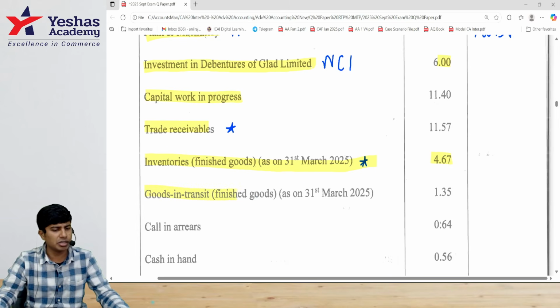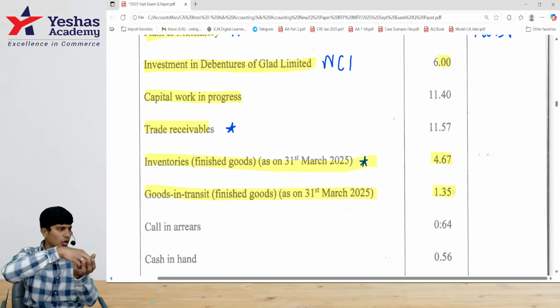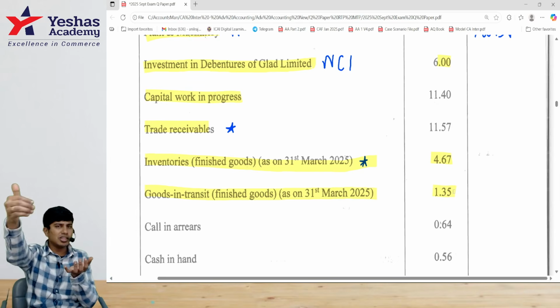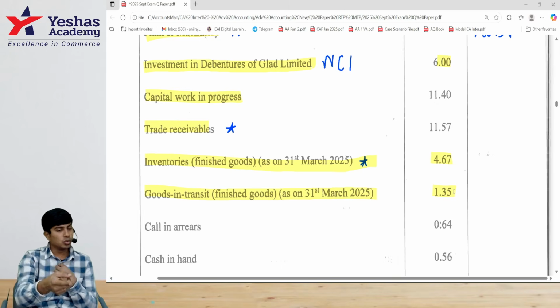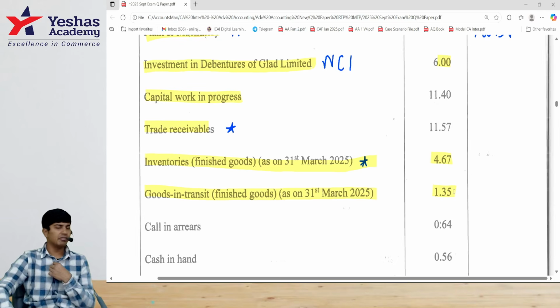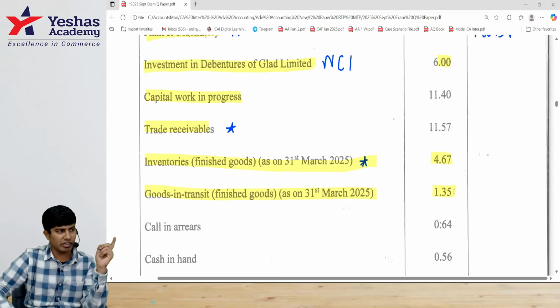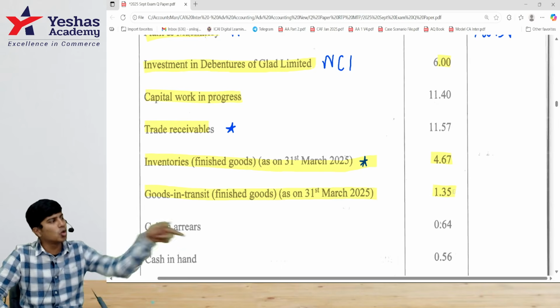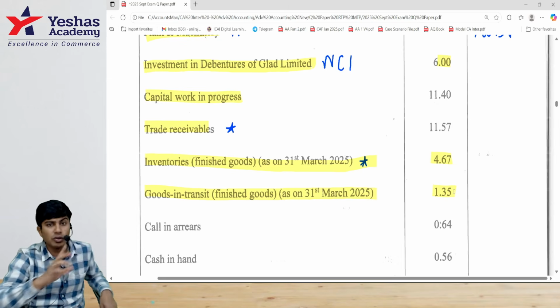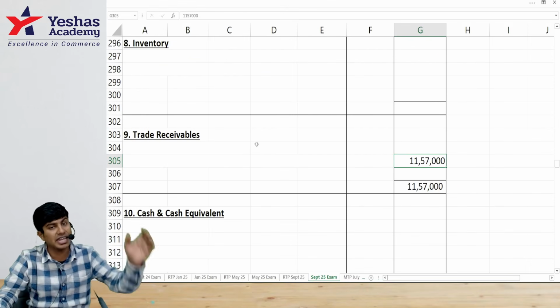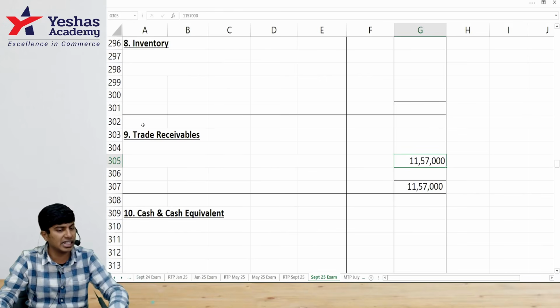And goods in transit, 1 lakh 35. Some goods are inside our godown, some goods are on the way. On the way means it will be almost received. Both are my inventory only. But goods in transit should be disclosed separately. Why? In the balance sheet, that 1,35,000 inventory will be there. In godown, it will not be there. Why? It's still on the way. So we have to disclose separately how much stock is in hand, how much stock is in transit.